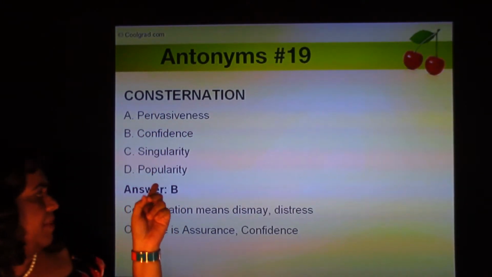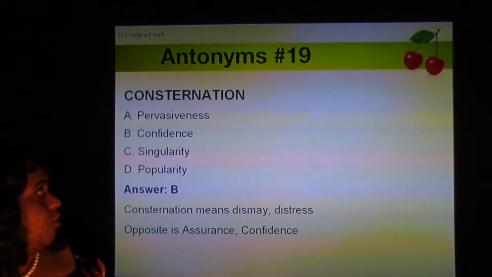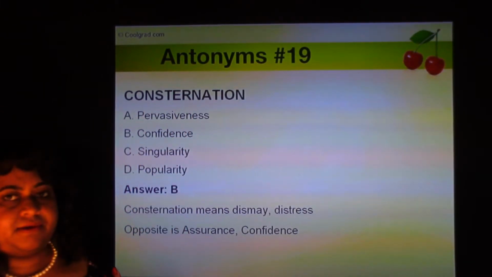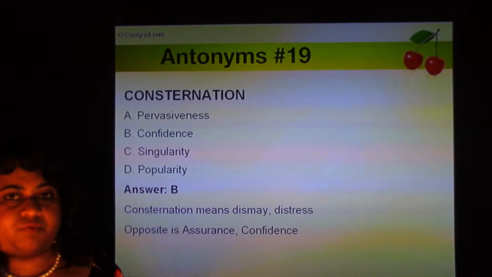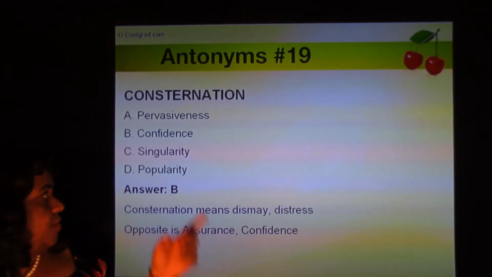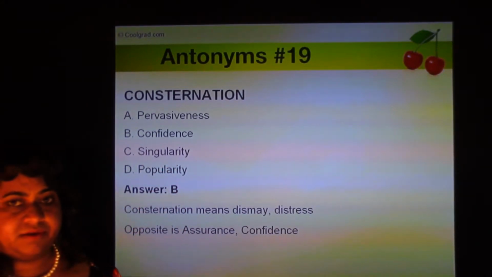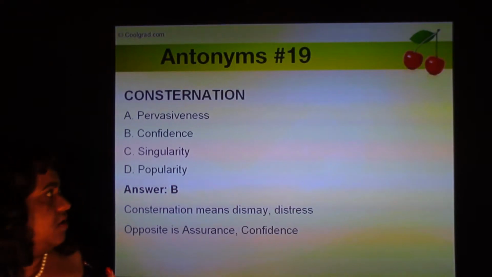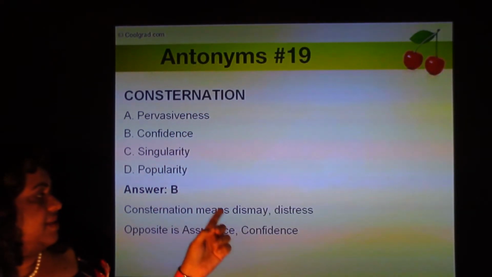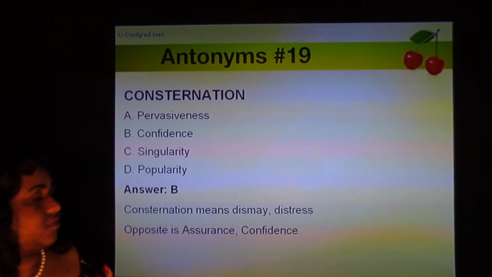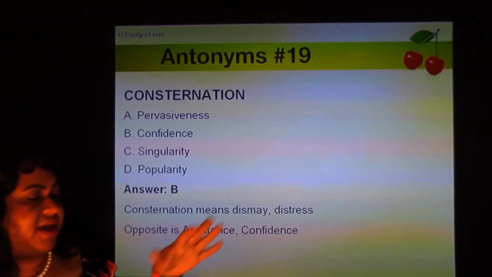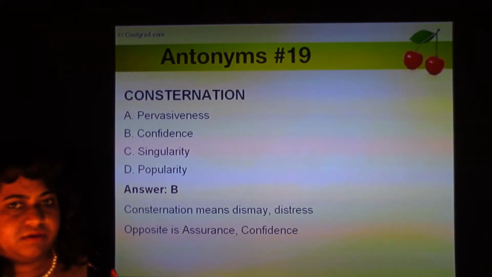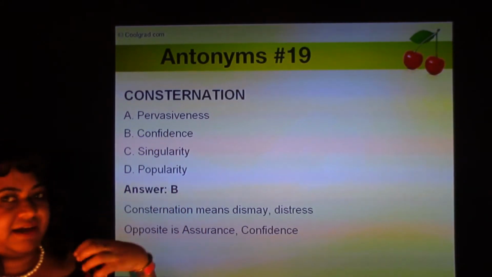So you might think consternation is someone strict and aloof, and the opposite might be popularity, but that's not true. Or you might think consternation is like a constellation of stars, a group or set of something, so the opposite would be a single element, a singularity. That's not true either. Consternation means distress. You have to find a way to remember it. Consternation means dismay, distress, and the opposite of that is confidence.